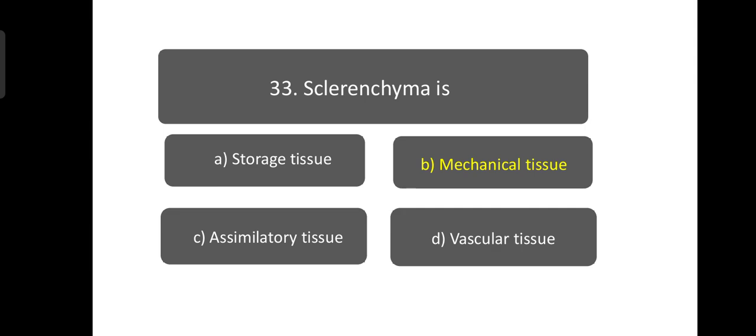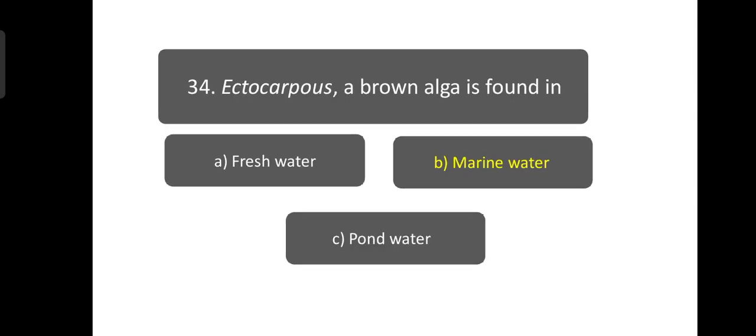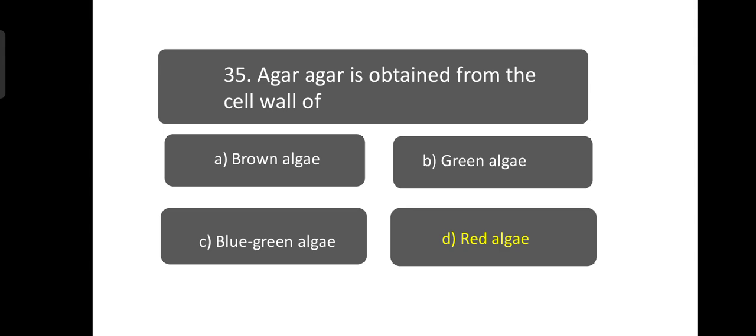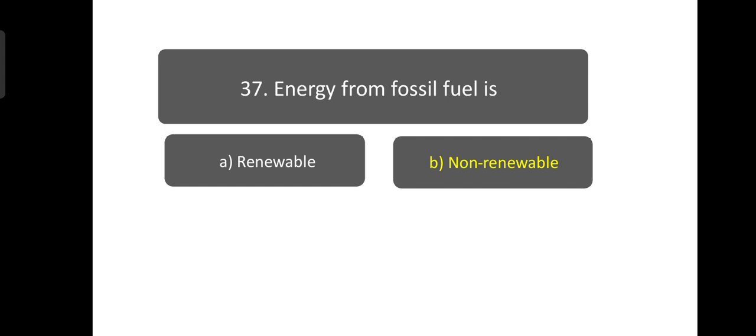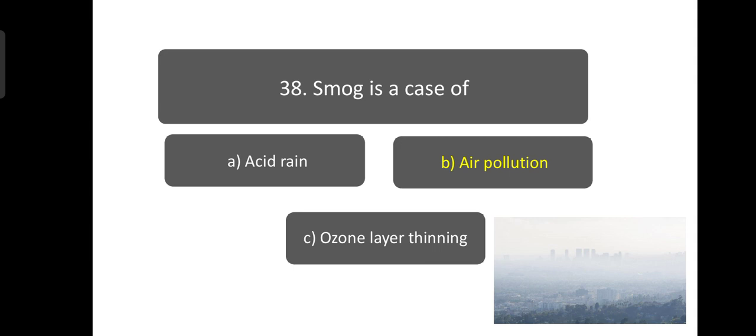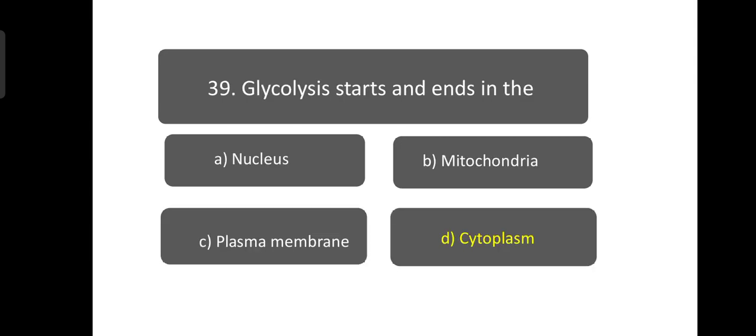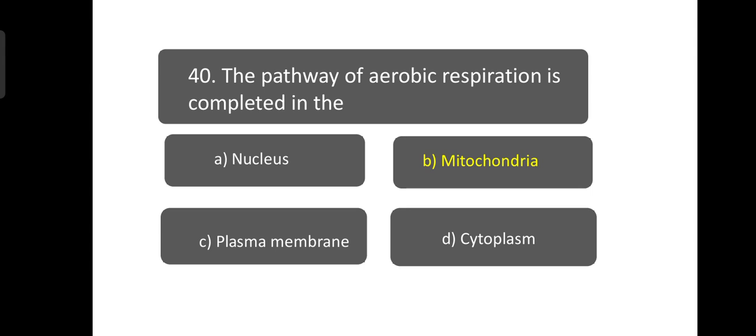Sclerenchyma is meant for mechanical support. Ectocarpus, a brown alga, is found in marine water. Mostly brown algae members are marine. Agar agar is obtained from the cell wall of red algae. A seed is a mature ovule. Energy from fossil fuel is non-renewable. Smog is a case of air pollution. Glycolysis starts and ends in the cytoplasm. The pathway of aerobic respiration is completed in the mitochondria.